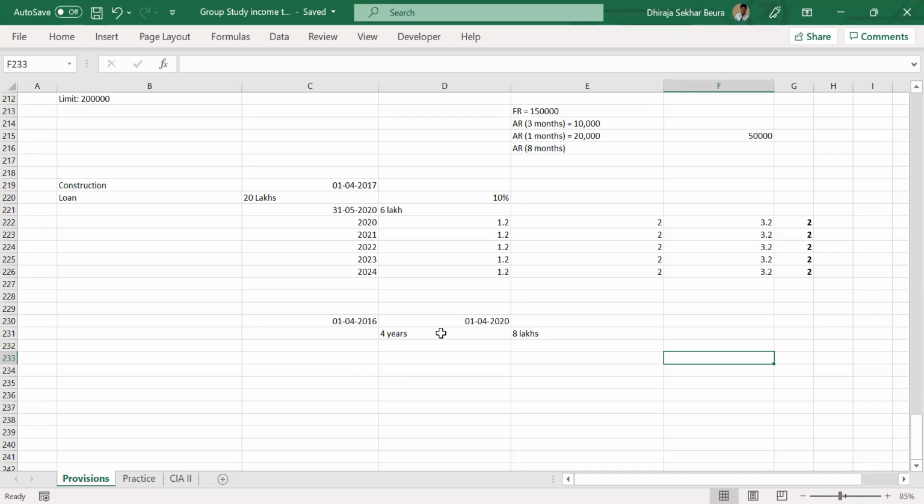And on that reduced income only, you will calculate the tax. Let's assume the total income after deductions, income from business, whatever it may be, has come to 20 lakhs. Even if HRA is also claimed, forget about HRA. On top of 20 lakhs total income, 2 lakhs will be deducted. So on 18 lakhs, the tax is liable. Yes. That is correct.